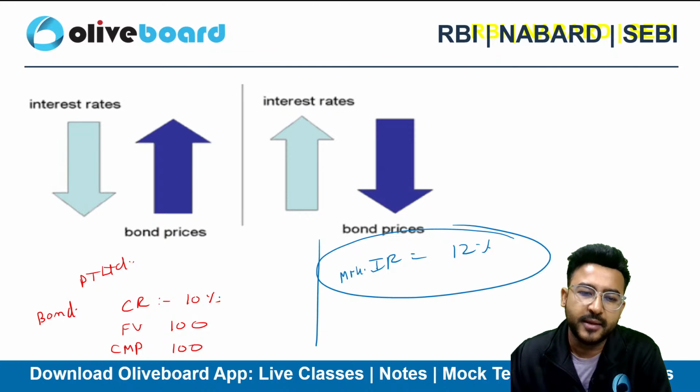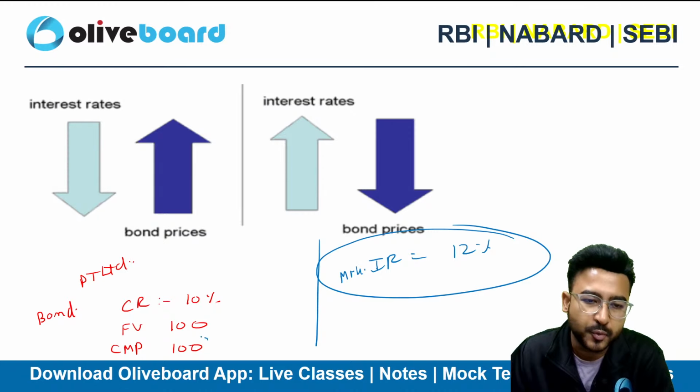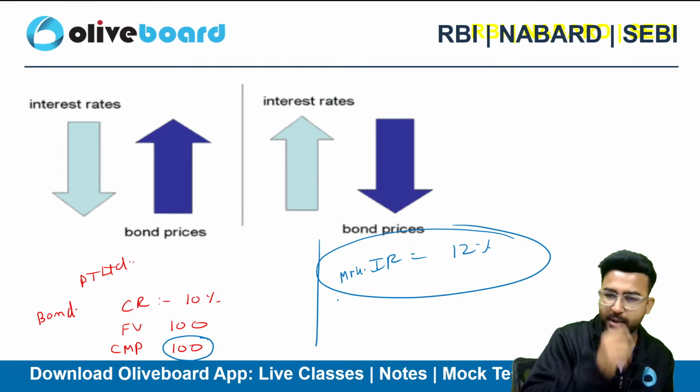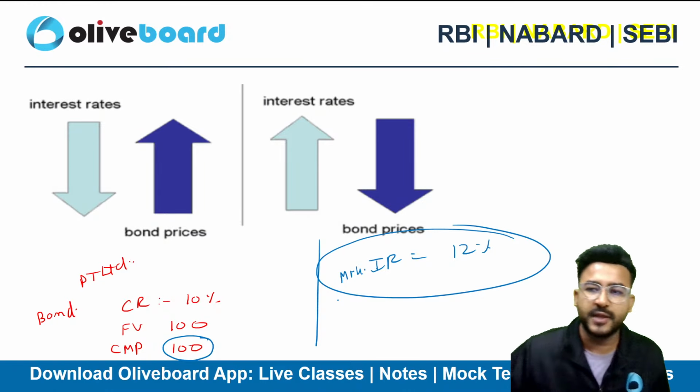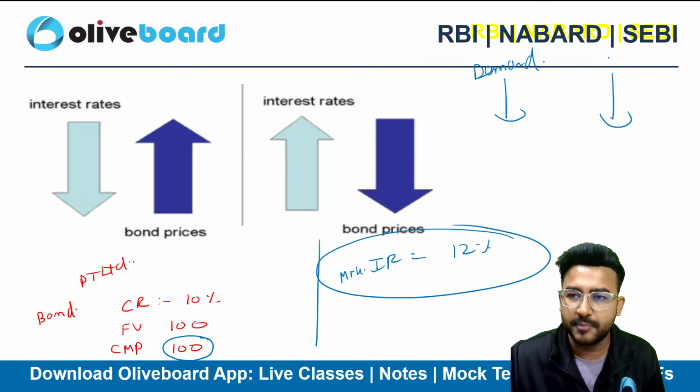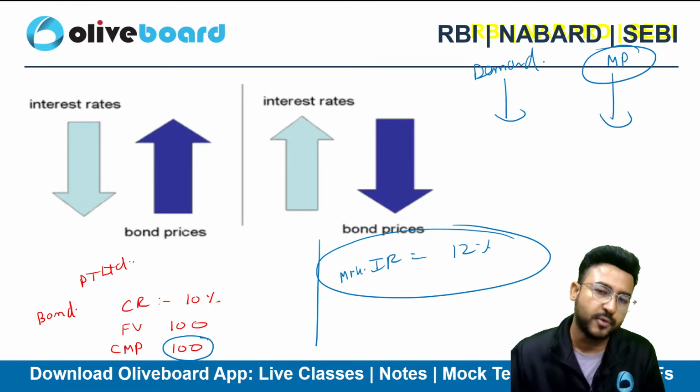So how can I pay you a premium? I need to reduce my price. Will you guys be buying my bond? No. So if the demand for my bond is going down, the market price of my bond will always go down, right?